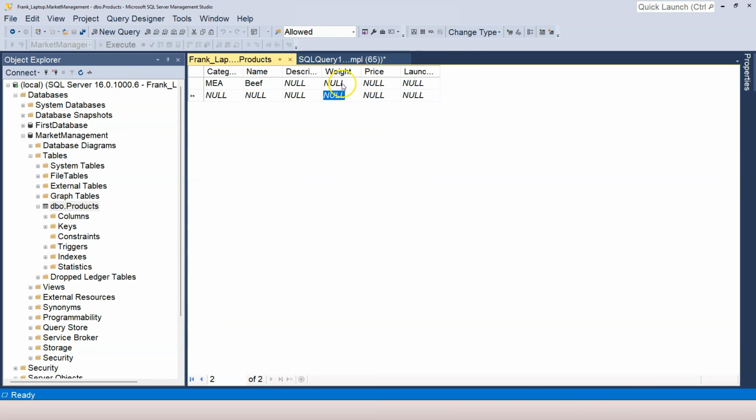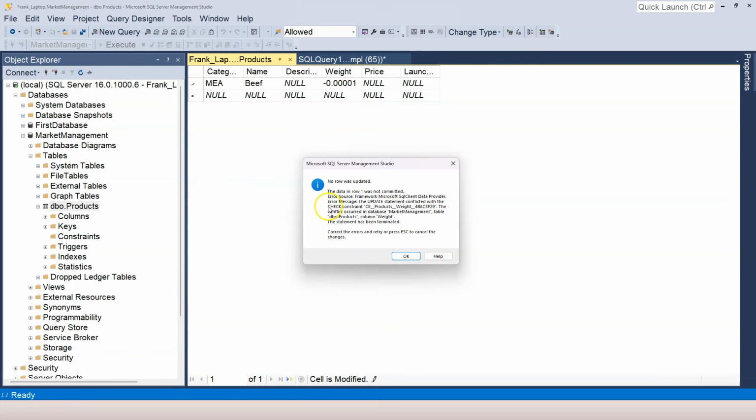But if you want to enter any data, it has to be greater or equal to 0. Let's say I enter 0. This, when I click out, is accepted. If I've entered 10, this is also going to be accepted when I click out. You can see that it's accepted. But if I enter minus 0.0001, when I click out, immediately you can see the check constraint is doing something.